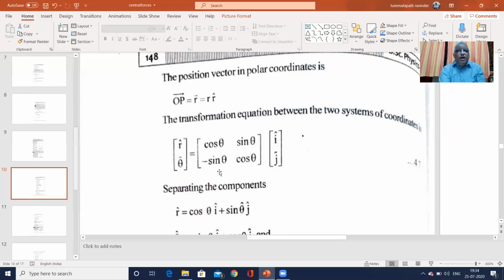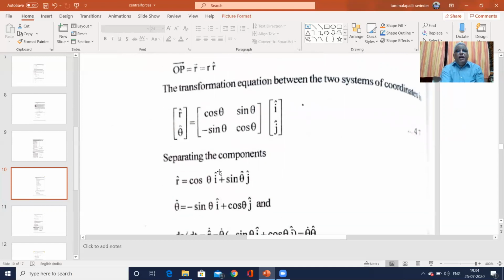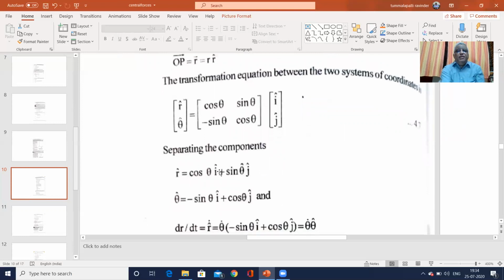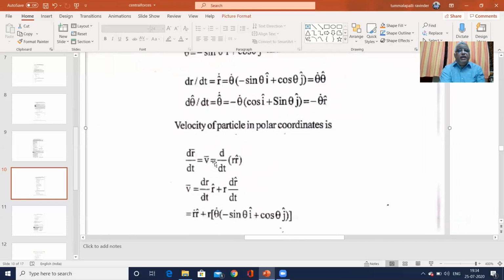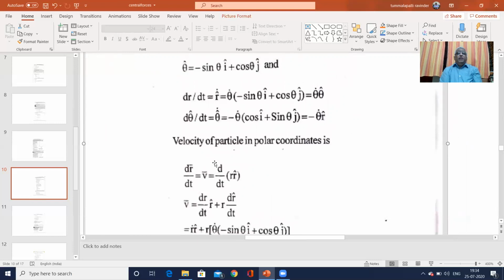Separating the components, r hat is equal to cos theta i plus sin theta j, and theta hat is equal to minus sin theta i plus cos theta j. Therefore, the rate of change dr hat by dt is theta dot times (minus sin theta i plus cos theta j), which is theta dot times theta hat. Similarly, d theta hat by dt is equal to theta dot times (minus cos theta i minus sin theta j), which is minus theta dot r hat.